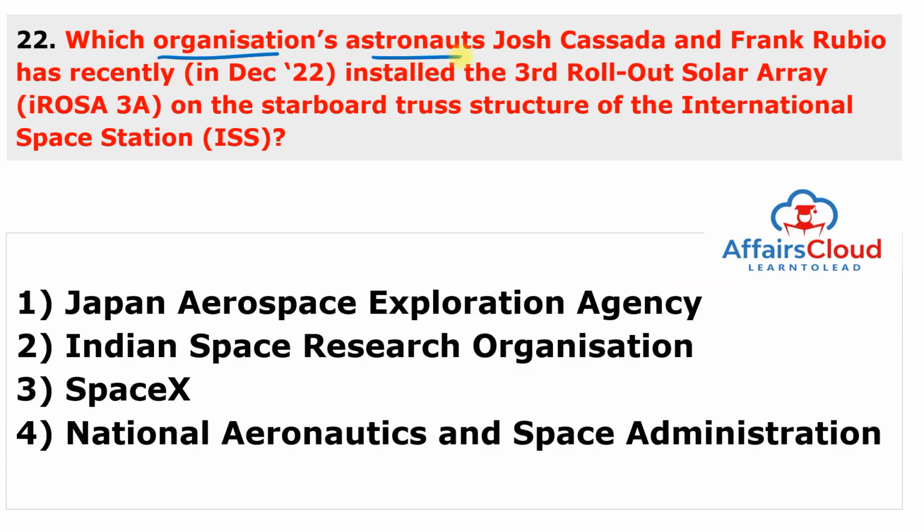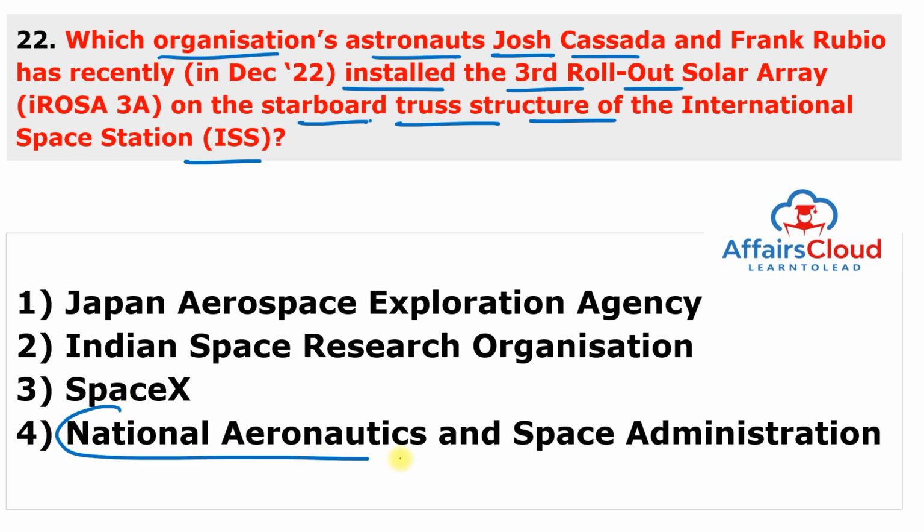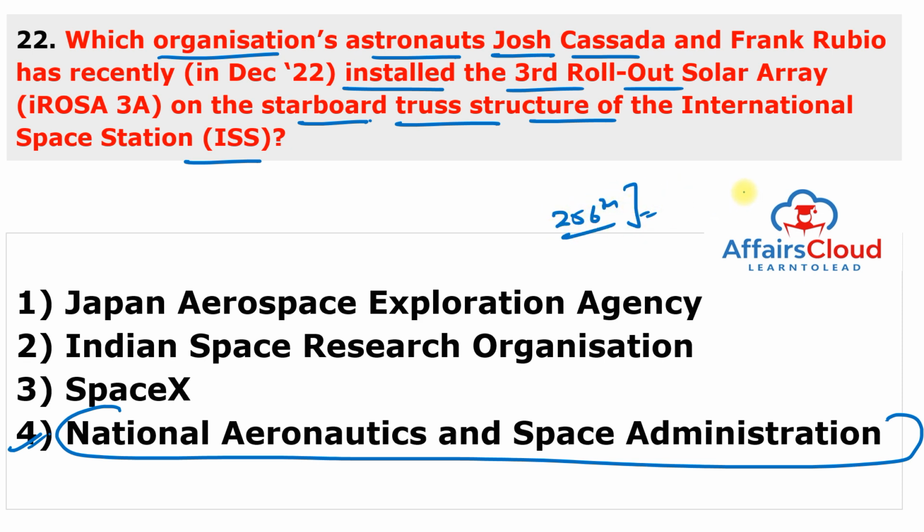Which organization's astronauts Josh Cassada and Frank Rubio have recently installed the third rollout solar array on the starboard truss structure of the International Space Station? These astronauts belong to NASA, National Aeronautics and Space Administration. So this was the 256th spacewalk in support of the space station assembly, upgrades and maintenance.